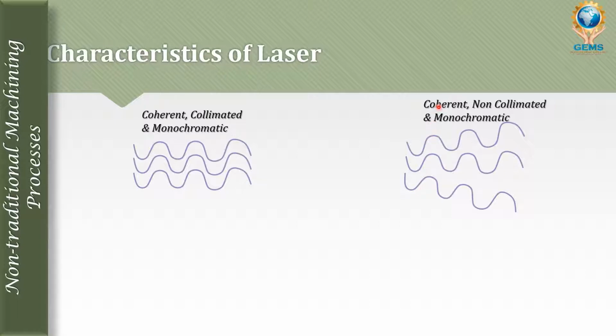All three have the same wave properties, so it is called coherent. All three have the same color, so it is called monochromatic. But the direction was diverted, so it is not parallel, so it is non-collimated.